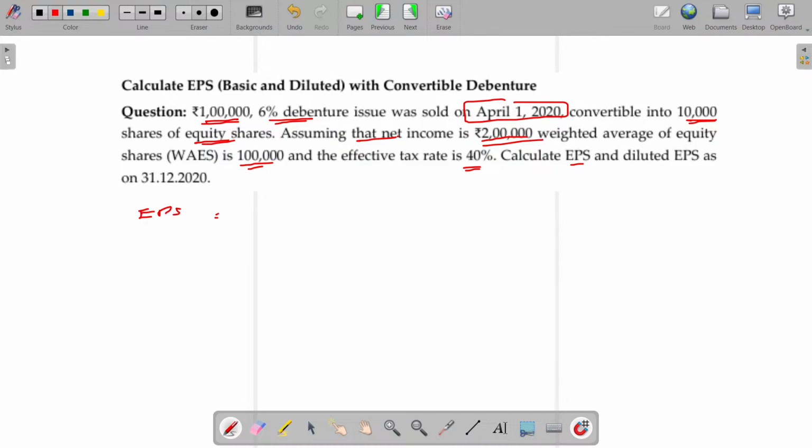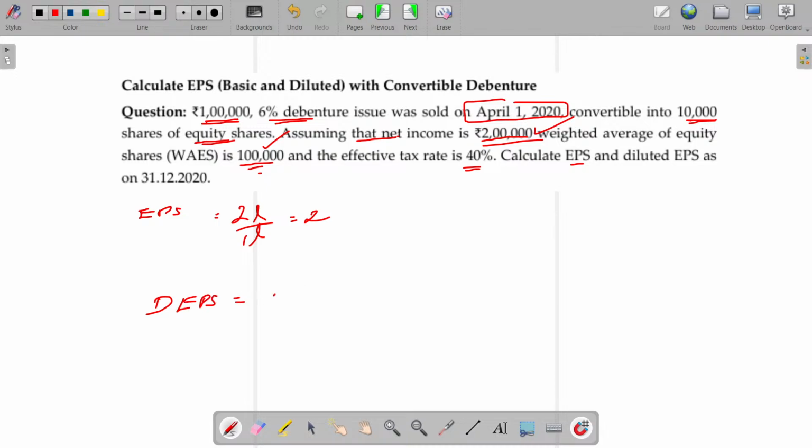EPS is equal to earnings available to the equity shareholders, 2 lakhs, divided by the weighted average number of equity shares being 1 lakh. So EPS is 2 rupees. Now, what about the diluted EPS? Diluted EPS. Okay, once again.